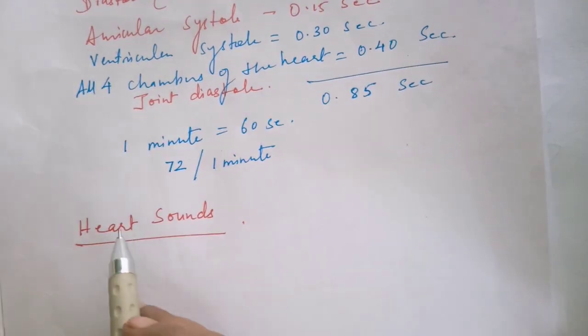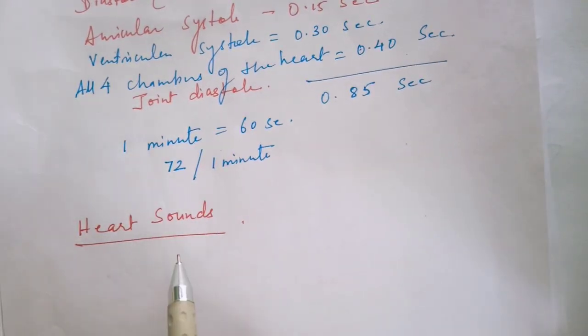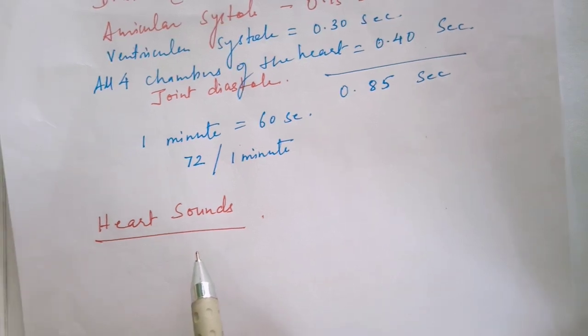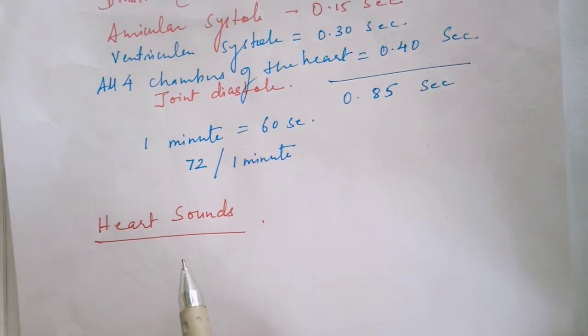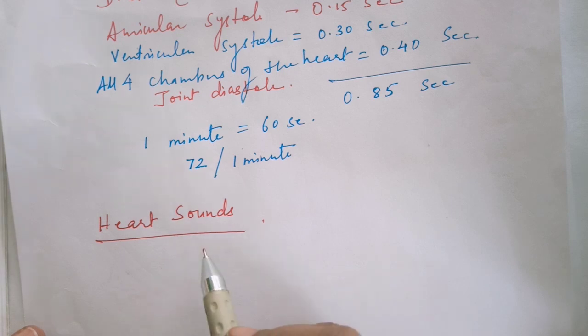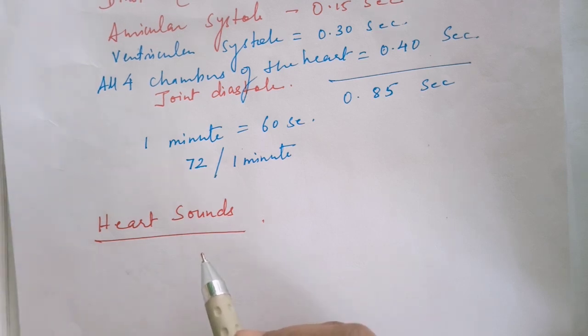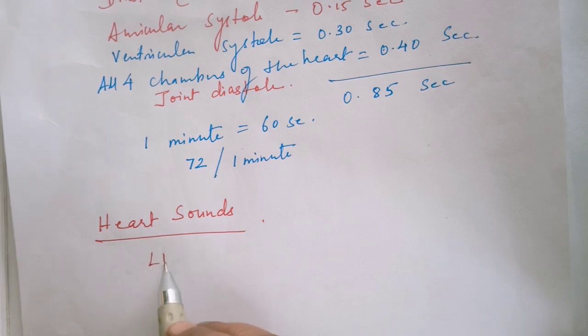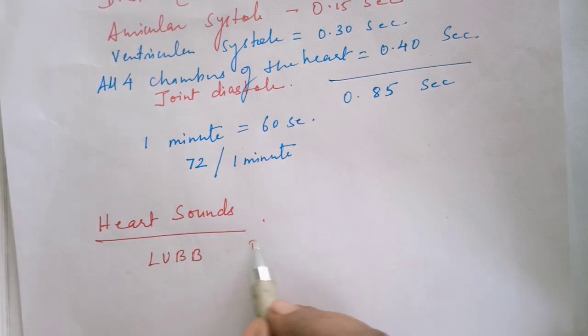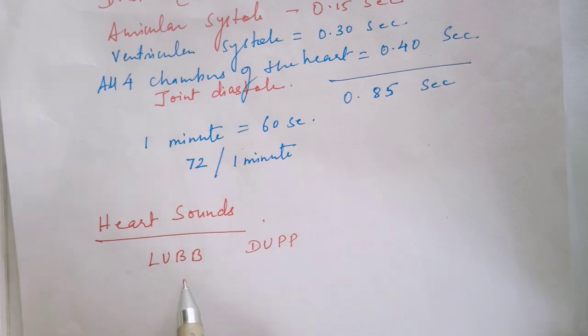Now we come to the heart sound, students. When the heart beats, or when we go to a doctor and the doctor tries to hear our heart sound with the help of a stethoscope, he hears certain sounds to confirm whether the heart is working properly or not. Now if we say in Hindi, then Hindi में तो दिल सिर्फ धक धक ही करता है, but when we speak in English, the sound is known as lub and dub.